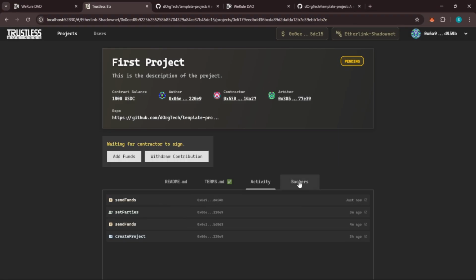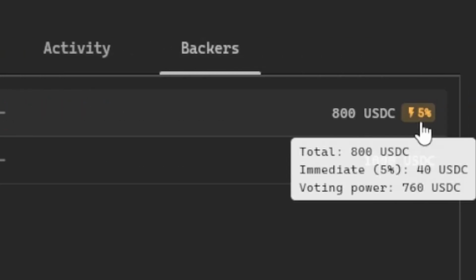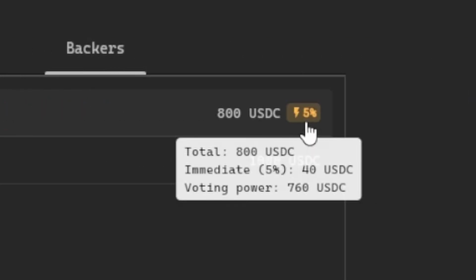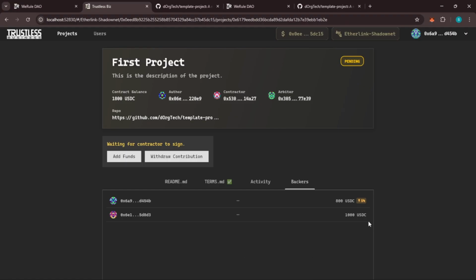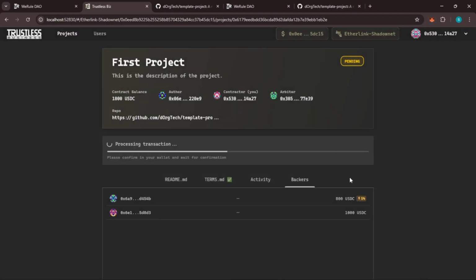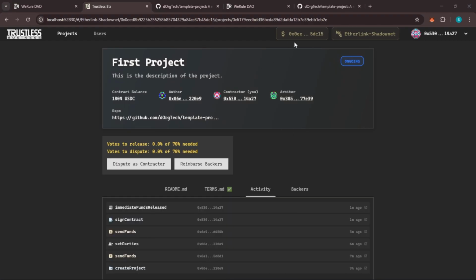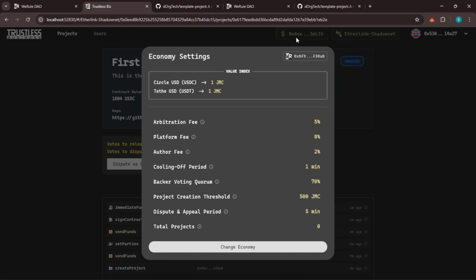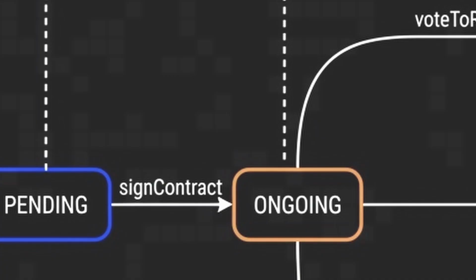Alice and Bob are now members of a de facto DAO, with their voting power deriving from their contribution amount. The share of the contribution set for immediate release to the contractor is not counted in the voting power. Tim commits to the project by signing as contractor and stakes half the arbitration fee. In case of a dispute, the other half would come from the backers. The Jamaica DAO has an arbitration fee of 5% of funds locked in the project escrow, as set by Joe when instantiating the jurisdiction. Funds are now locked, and Joe's job on the project as author is done.